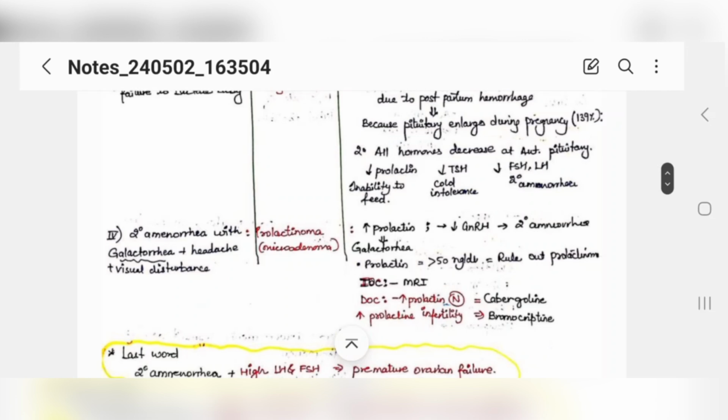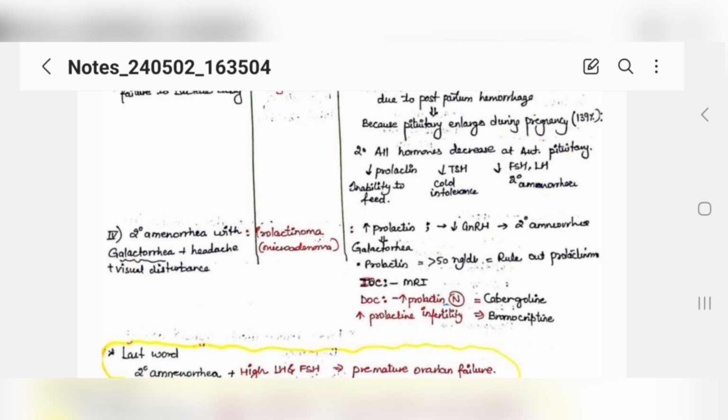And one more case is if a patient comes with secondary amenorrhea, that is, she is not menstruating, and also complains of sudden galactorrhea, and headache or visual disturbance. With any of these complaints, you will think of prolactinoma and ask the patient to get prolactin levels done. If prolactin levels are more than 50, then it is important to rule out prolactinoma, so get an MRI done.